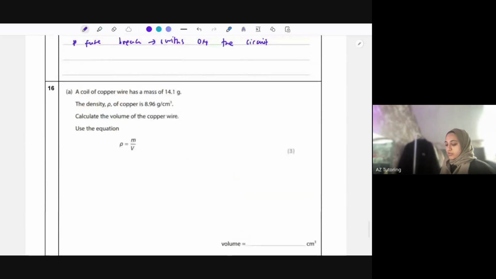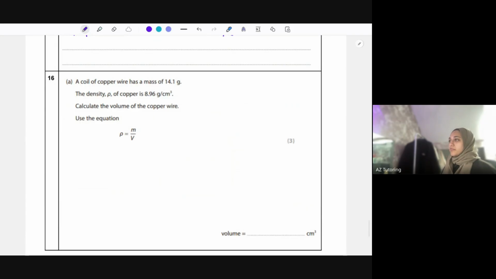Final question, and then we'll wrap it up there. The coil of copper wire has this mass. The density is this. Calculate the volume. I'm going to substitute everything in. The units are fine because that's centimeters cubed and that's centimeters cubed. So always check that out.